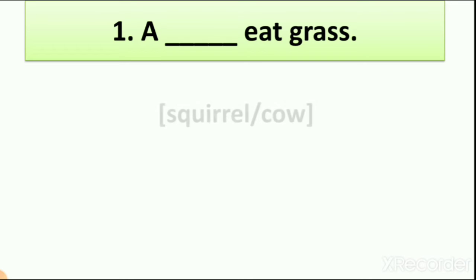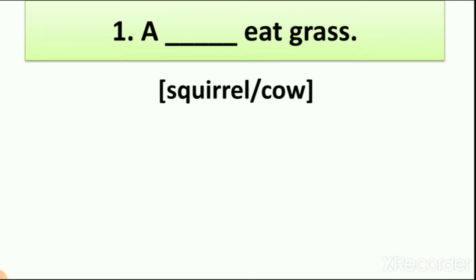So let's see the options. We have two options, squirrel and cow. From this we have to write the right answer, right? So first, a dash eats grass. You can see here squirrel and cow, right? So which animal eats grass from it? We see a squirrel eating leaves of the plant or grass of the plant.